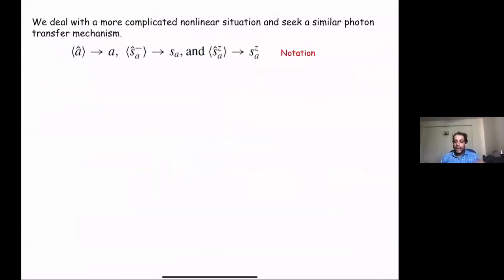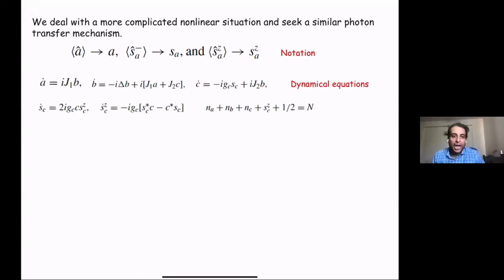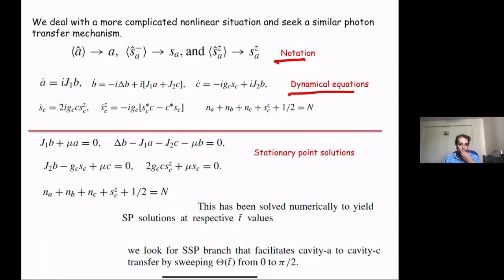So basically the idea is, how do we understand this kind of situation in the nonlinear case? I don't know if I can go to the full details, but in the nonlinear case, one can study dynamical equations in some semi-classical limit, given these notations and these dynamical equations, and then we can study stationary point solutions of the system.